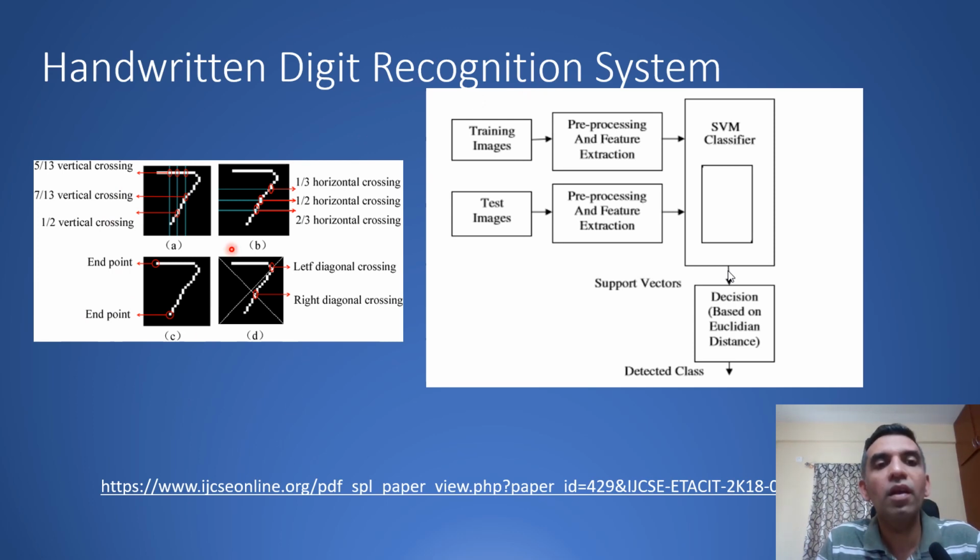Here is an example of a handwritten digit recognition system explained in a particular paper at that point of time, where you use some image processing features to train on images. You do pre-processing and feature extraction, and then you have an SVM classifier to classify these digits, and then you perform the same on the test images. Basically you get the support vectors, and then you can take a decision based on Euclidean distance to classify a digit or non-digit. In this way we were able to identify the digits in the social security number, and then mask them.